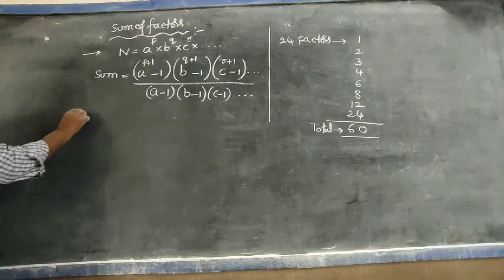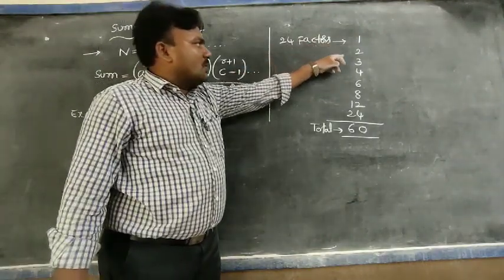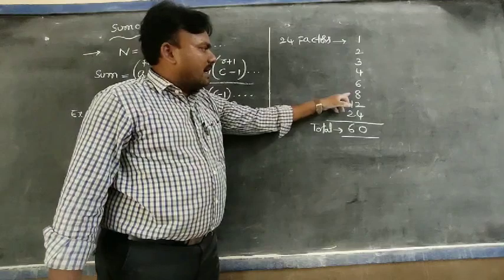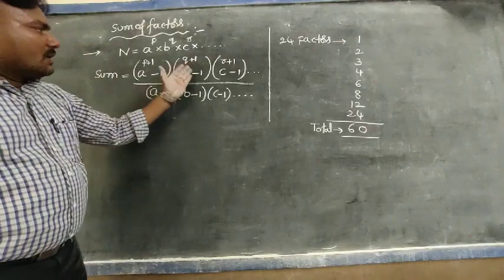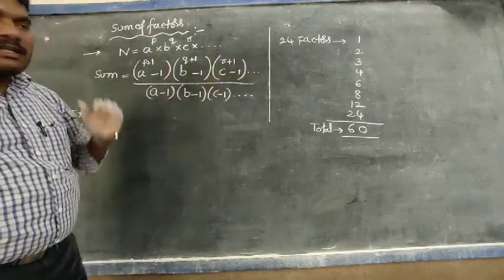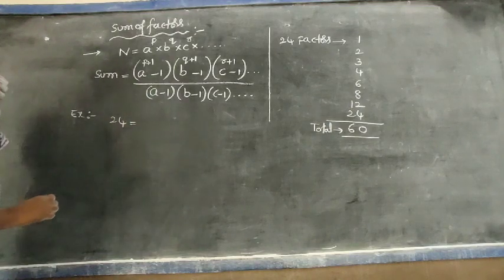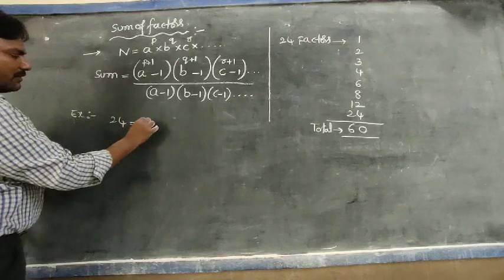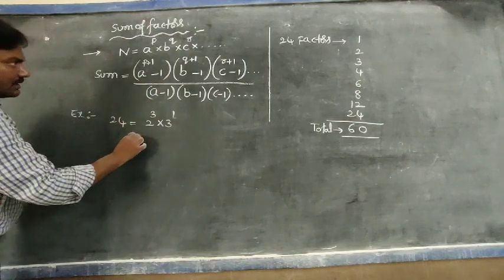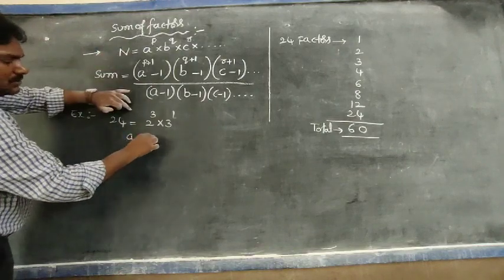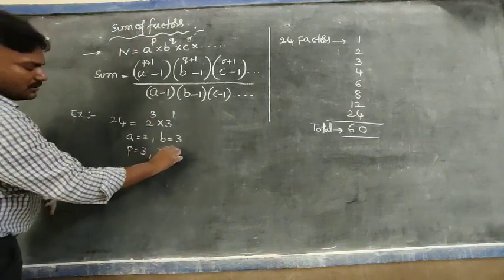Same as this, I take one example. The factors of 24 are 1, 2, 3, 4, 6, 8, 12 and 24. Their summation value becomes 60. By using the formula, can we get the sum of factors value 60 or not? Check it carefully. Yes, we know that 24 can be expressed like this: 2 cube into 3 power 1. So here, by comparison, a equal to 2 and b equal to 3. Next, p equal to 3 and q equal to 1.